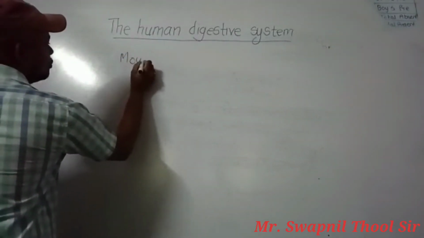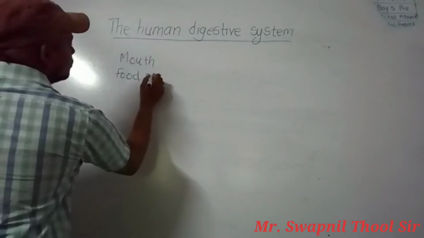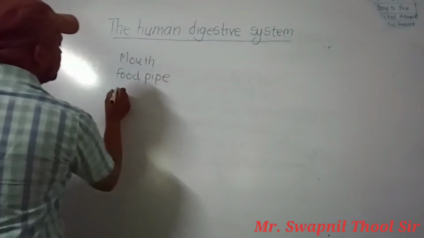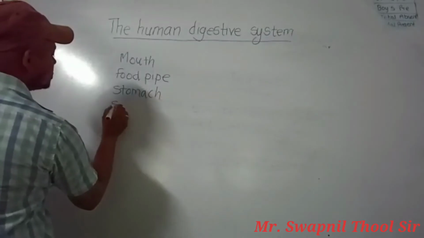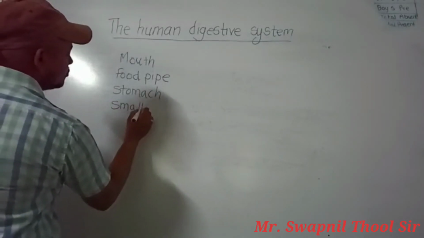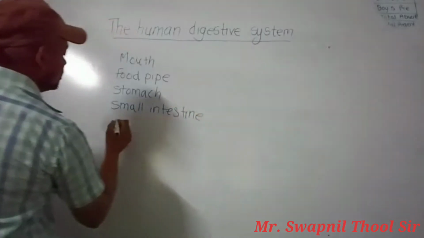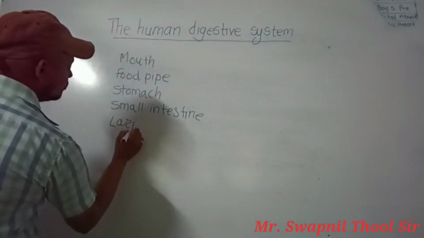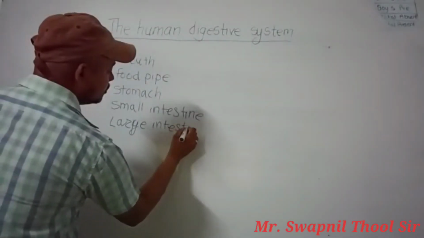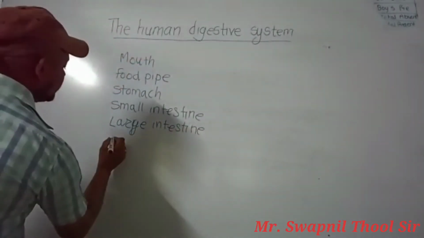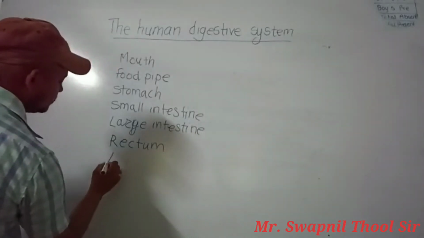mouth, food pipe, then stomach, small intestine, then large intestine, then rectum, and last anus.